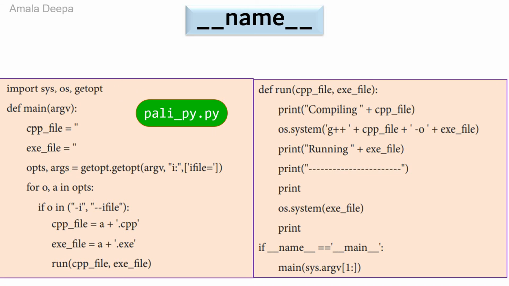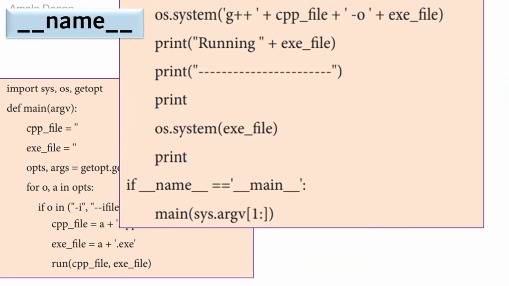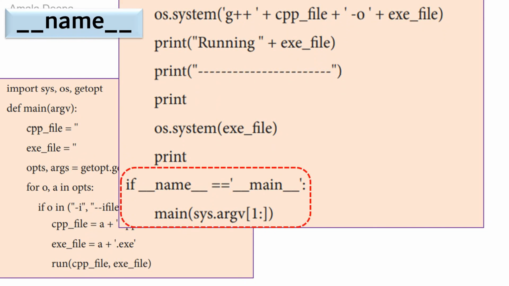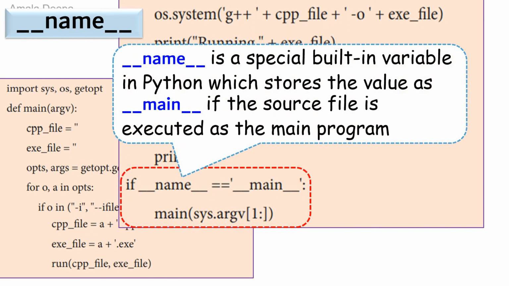One such variable is __name__. This special variable is used here in this part of the Python program. __name__ is a special built-in variable in Python which stores the value as __main__ if the source file is executed as the main program.